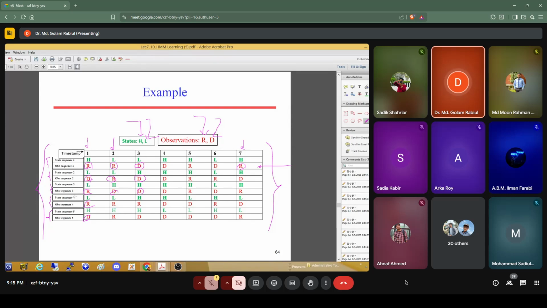Now, what else is given here? That means from the weather station, it is also collected, the atmospheric pressure of the day.